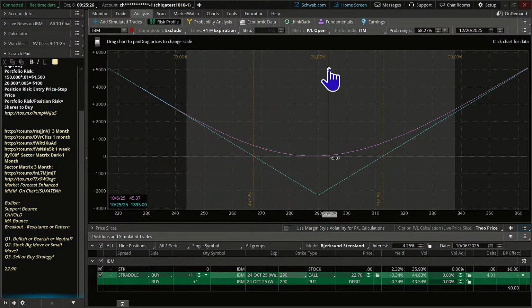Right now, with the two price slices, there's a 36.8% chance that the stock is going to expire between our two price slices, which are our break-even points. So that's 36%. The remainder is that it would expire, hopefully, above that area or below that area.